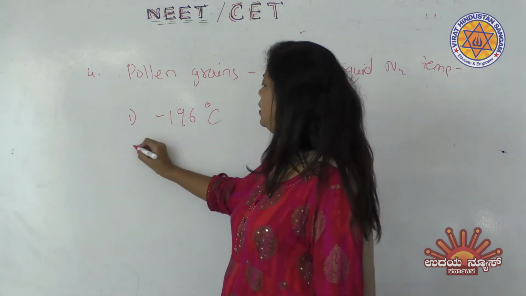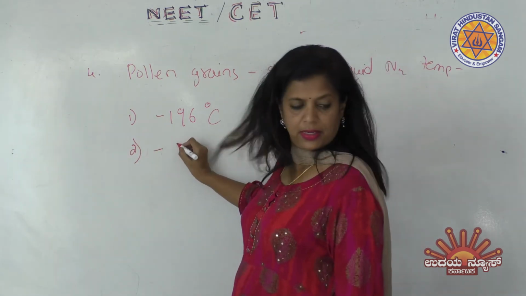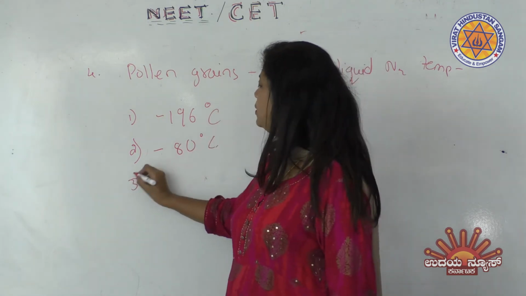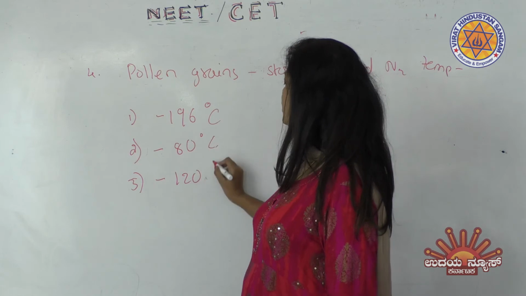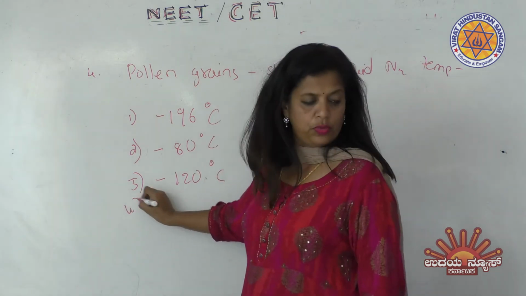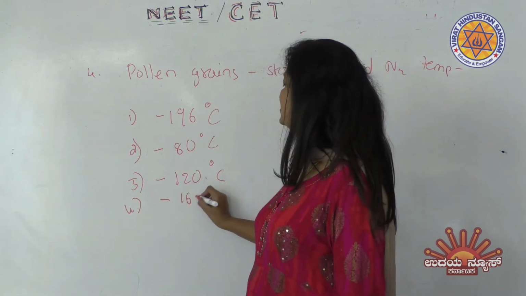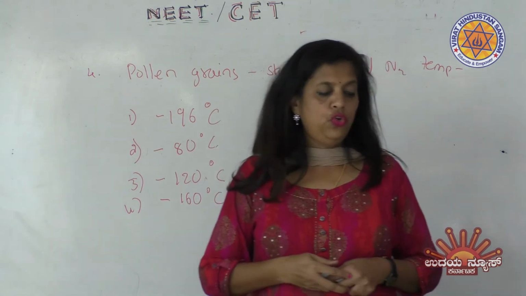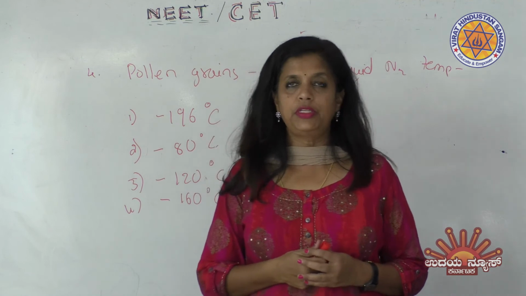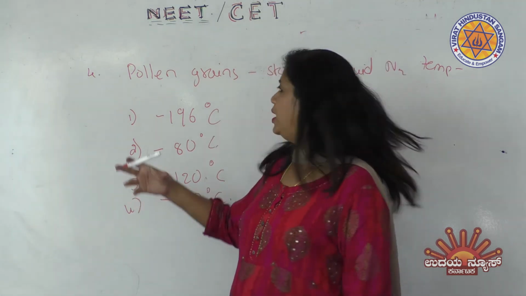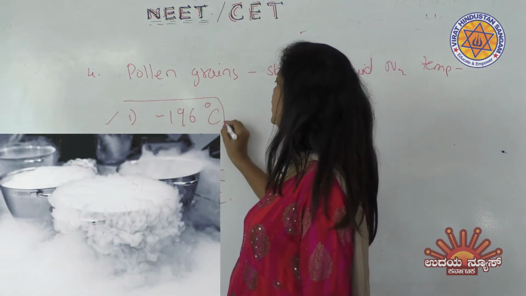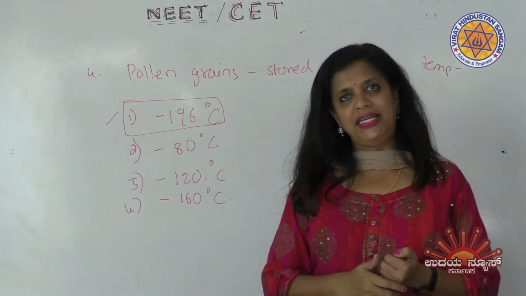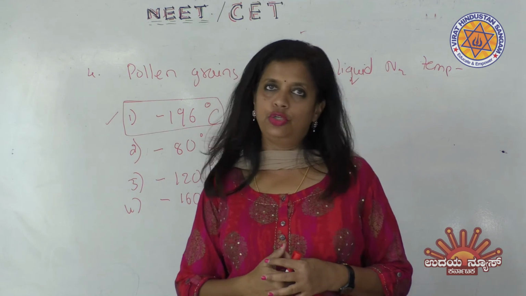Second one is minus 80 degrees centigrade. Third one is minus 120 degrees centigrade. Fourth one is minus 160 degrees centigrade. So among the four options, you must know that liquid nitrogen temperature is only the first one, minus 196 degrees centigrade. Only in this condition, the pollen grains or some seeds in their gene bank are stored.